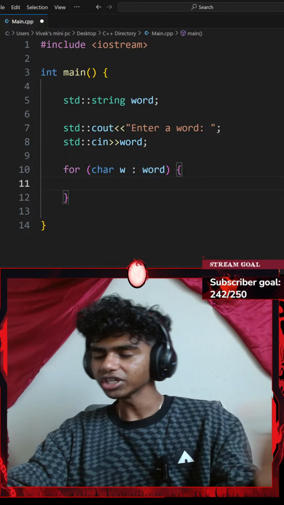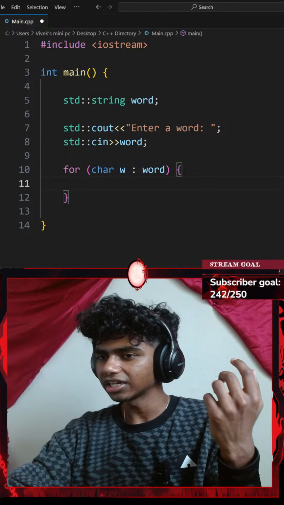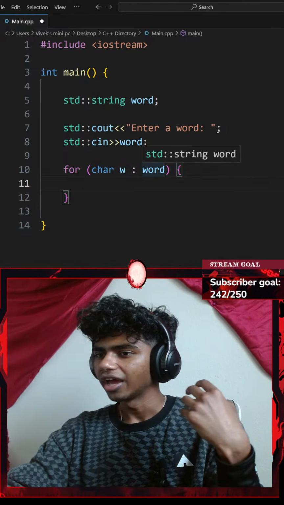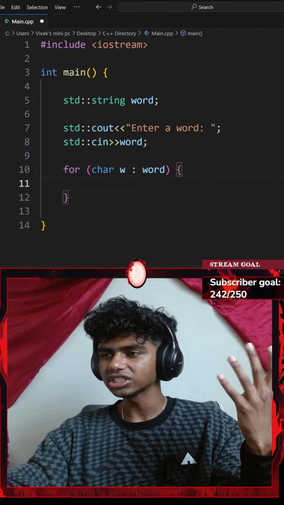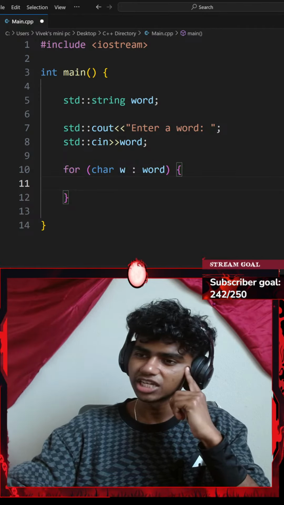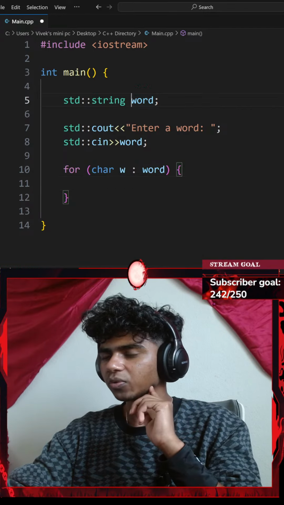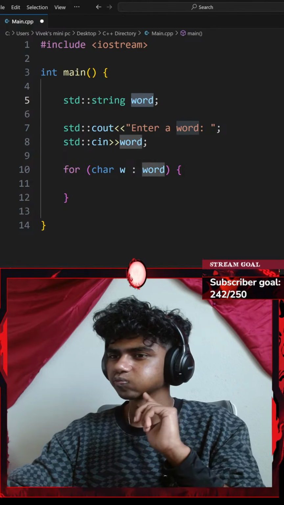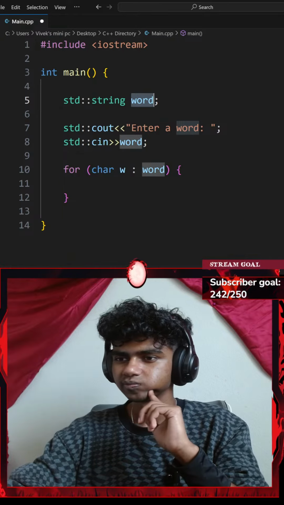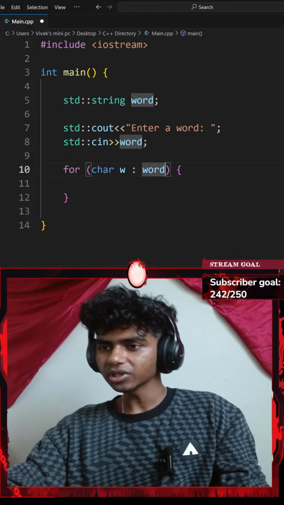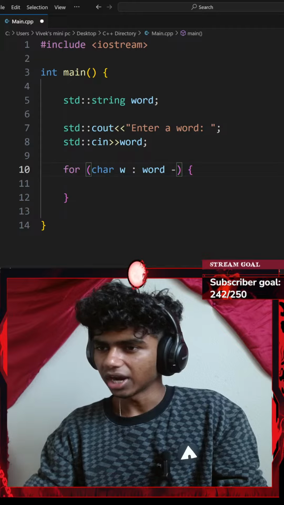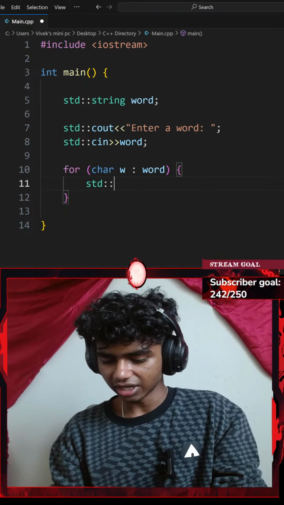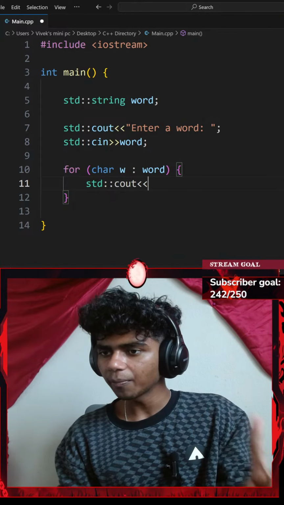So, to reverse a vector, I first get for every integer in my vector, and then I check my vector size, so first I subtract my vector size by 1. I cannot get the size of my words. I get every individual word. Could I go with word minus 1? I don't think I can do that. Okay, let's just try. Let's go with a standard console output with an insertion operator.